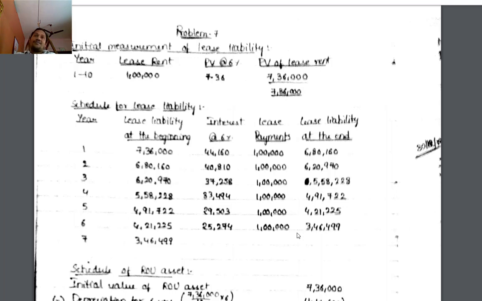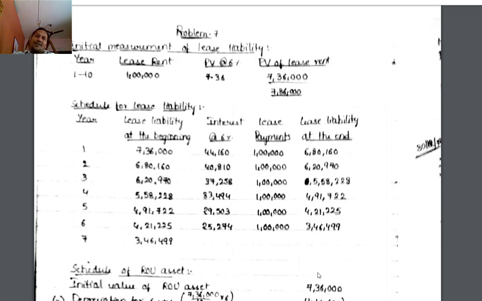ROU asset. Initial liability is 7,36,000. There are no other costs, initial direct costs, or any payments before lease commencement, and there are no restoration or dismantling costs. Thereby, the initial value of the ROU asset is 7,36,000. Lease term is for 10 years.